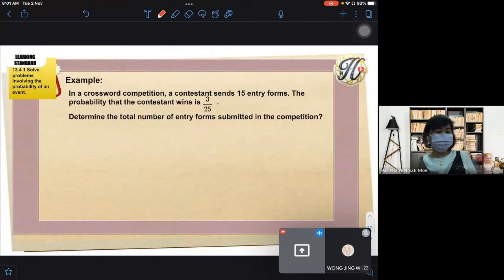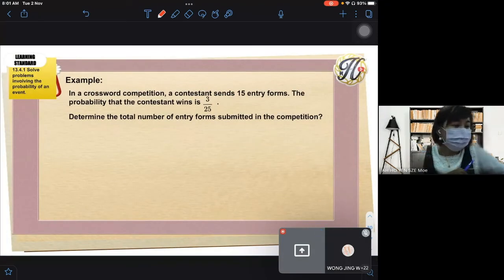So for this example, another question we do it together. This is actually self-practice. 13.4, question 1. In a crossword competition, a contestant sent 15 entry forms.